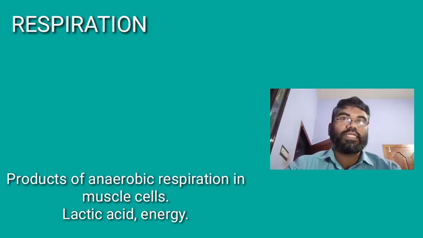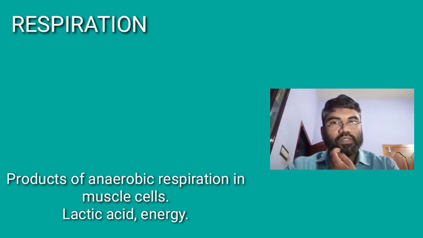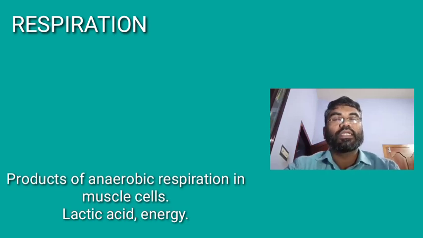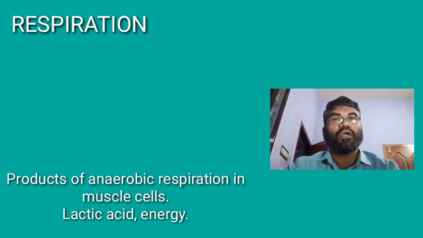Accumulation of lactic acid causes muscle cramp. So anaerobic respiration also takes place in muscle cells when there is lack of oxygen in the muscle cells during heavy exercise or hard work.